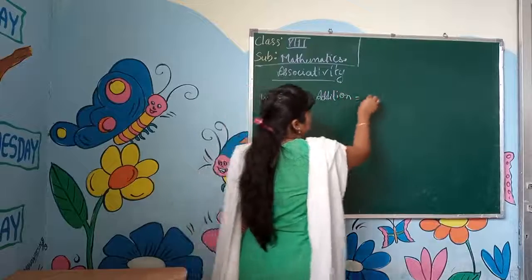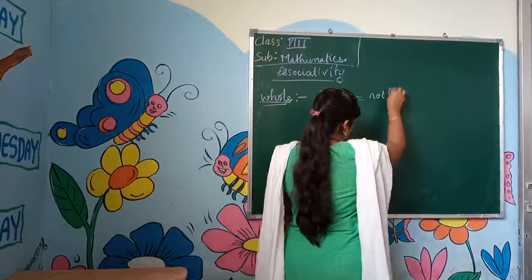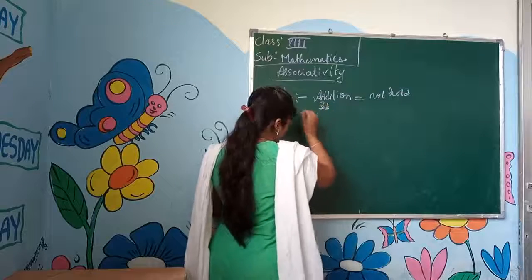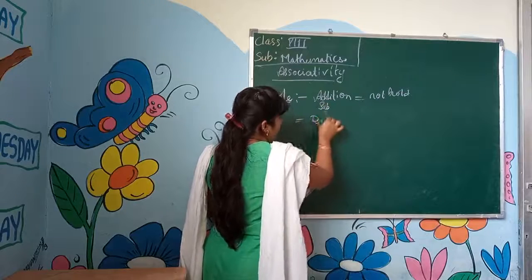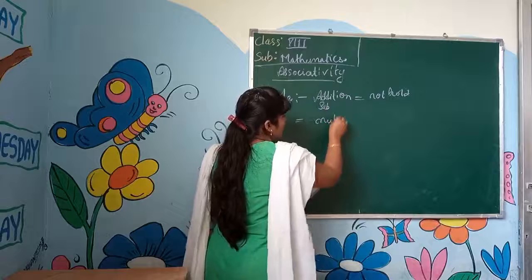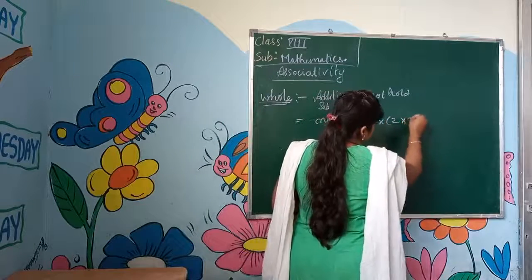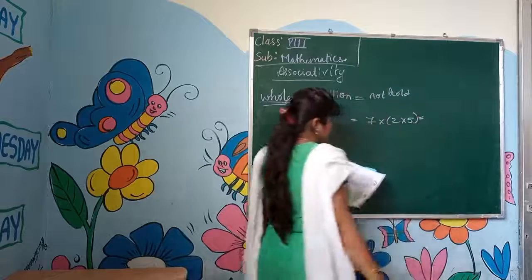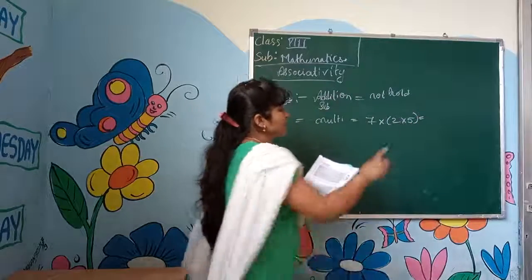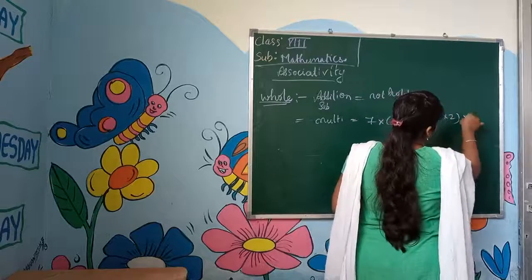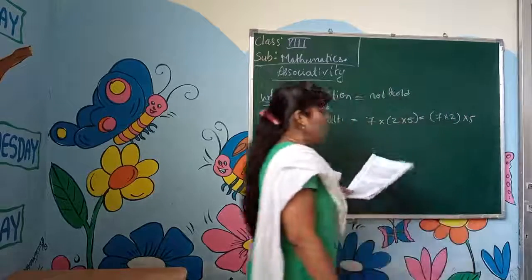For whole numbers, addition will not hold, and subtraction also does not hold. Only multiplication holds. When we multiply and group the numbers, this will hold good.